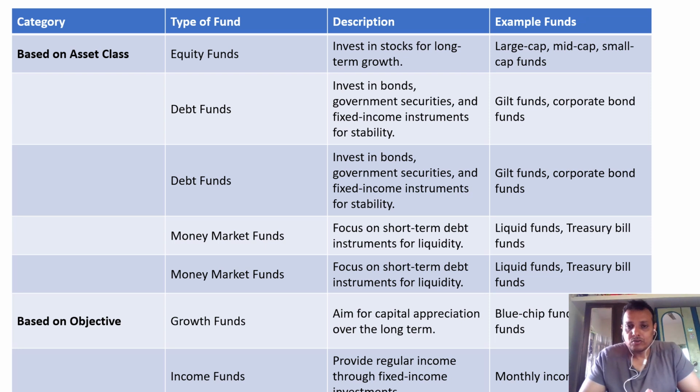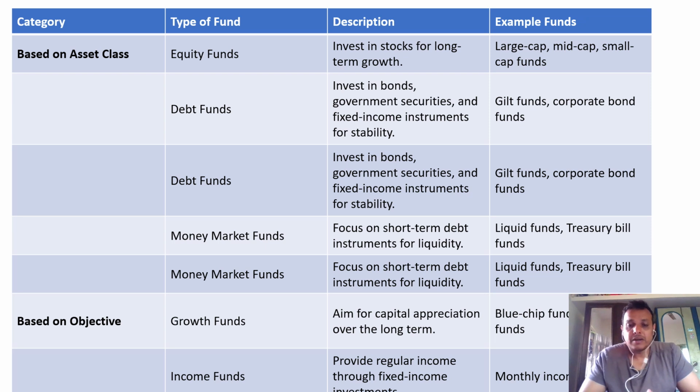But when it comes to close-ended funds, they have a fixed income with a maturity period. Equity funds invest in stocks for long-term growth. Debt funds again invest in bonds, government securities, and fixed income instruments for stability. An example would be gilt funds and corporate funds, which have highly rated securities.